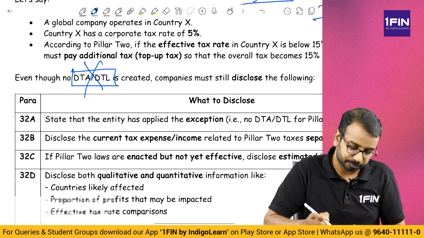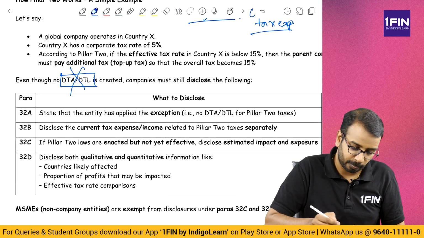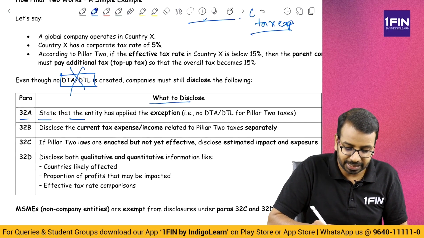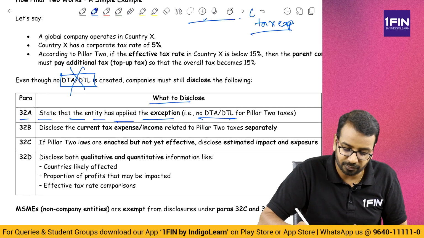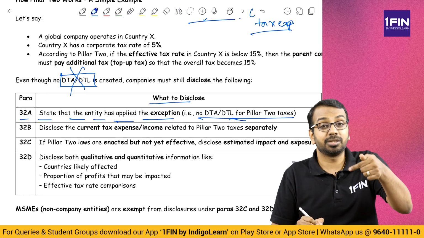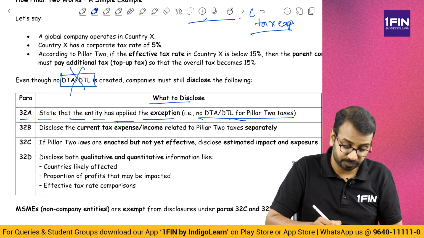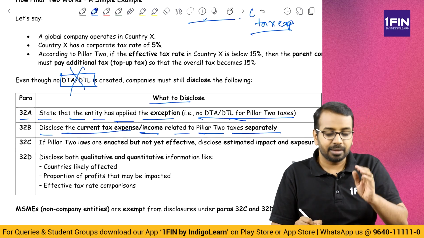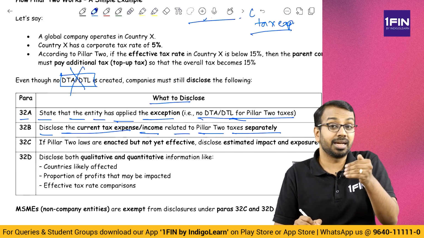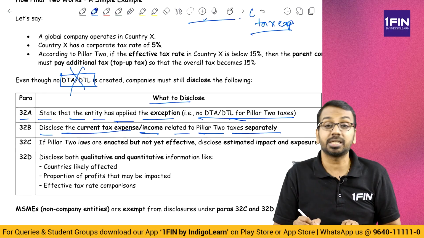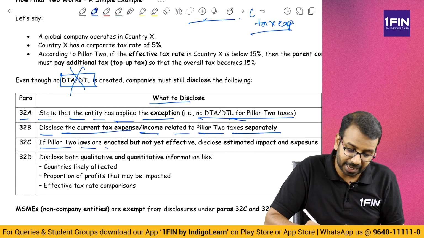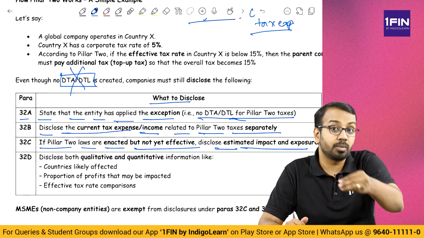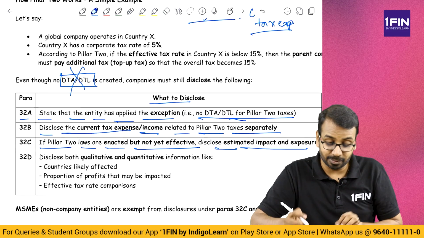Okay. Now, AS 22 requires certain disclosures. Number 1, state that the entity has applied the exception, that is, no DTA or DTL for Pillar 2 taxes. We have not created DTA or DTL for Pillar 2 taxes. Then, disclose the current tax expense and income related to Pillar 2 taxes separately. If there is any current tax income or expense related to Pillar 2 taxes, you have to disclose it separately. If Pillar 2 tax laws are enacted but not yet effective, disclose the estimated impact and exposure. Means the law is enacted but it is not yet effective, disclose the estimated impact.